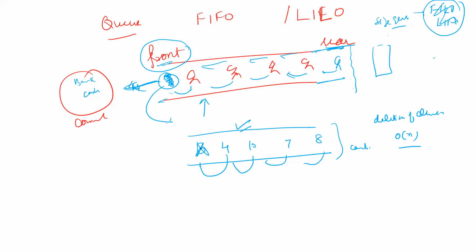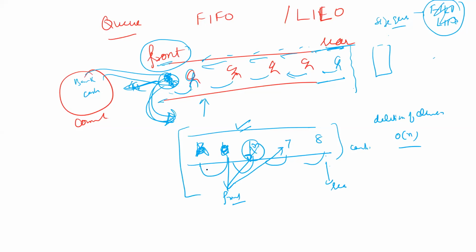The computer science queue says, rather than the whole lane of persons moving in the forward direction, let the bank cashier come to that place, closer to the new person. That means front of this queue now will become this one, rear is no doubt the same one. Once this element is processed, front will become this one, 10, and rear will become this one. When this element is being processed, front will become this one and rear will become this one, and so on. This is the way we are using a computer science queue.